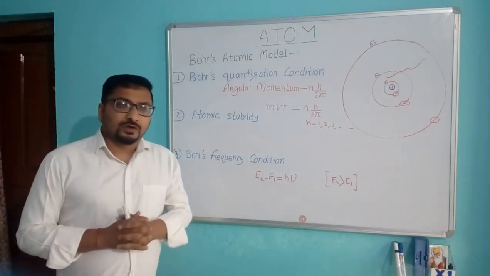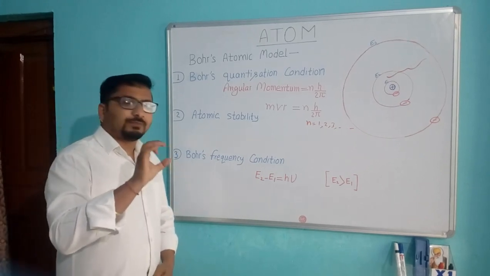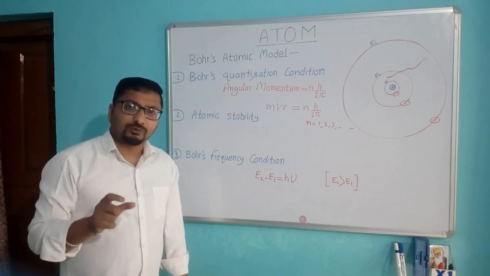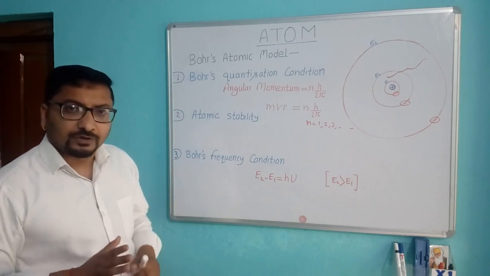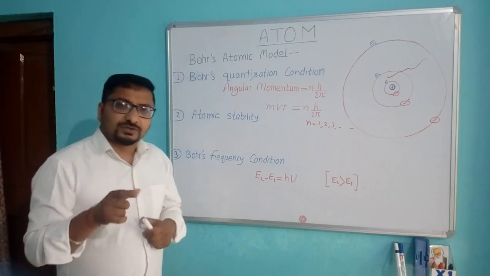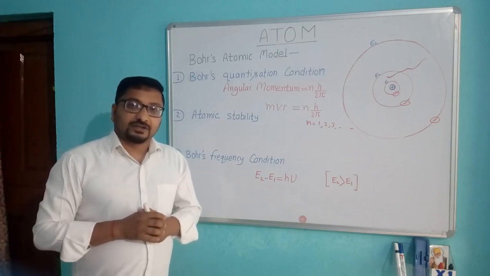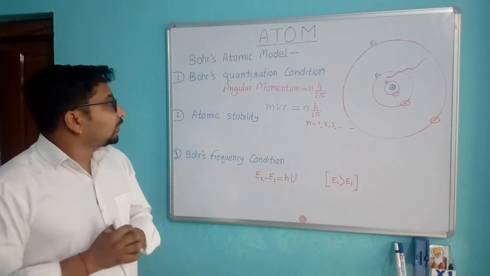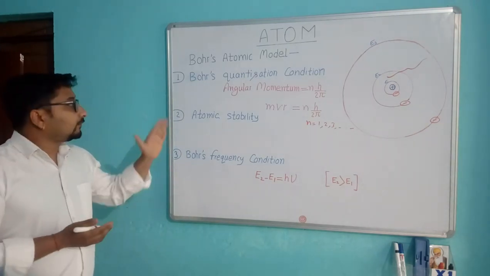Bohr found certain frequencies in the radiated electromagnetic wave. So he said the spectra of the atom is line spectra, that the atomic spectra is line spectra. So these are the three postulates of Bohr's model.